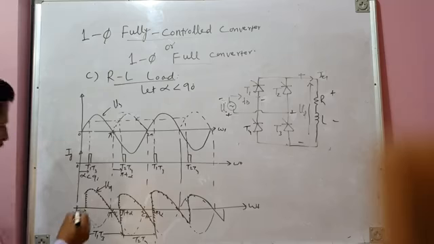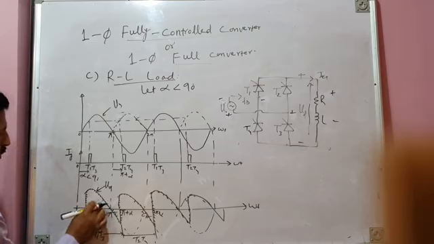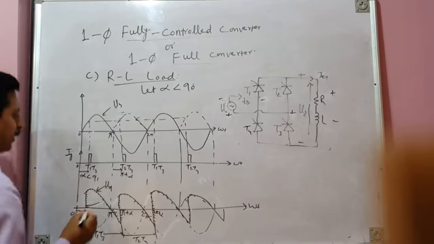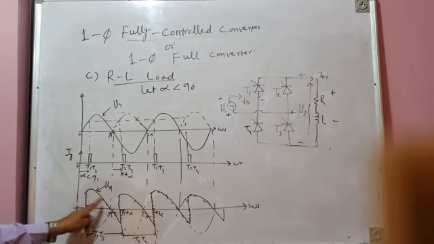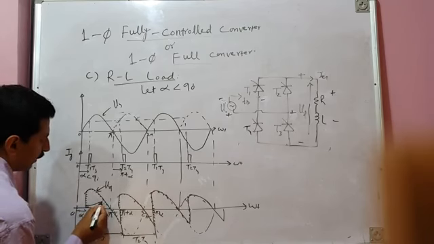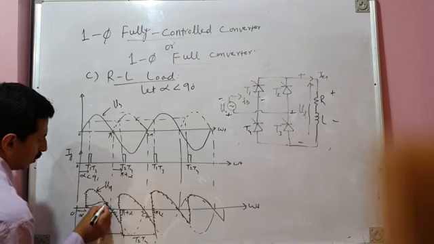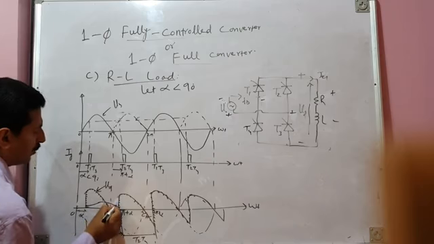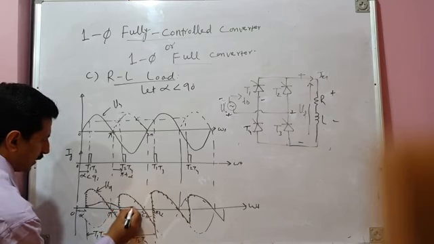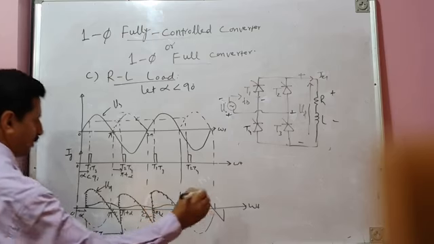Now here the current is rising. Since this is an RL load, the current will start rising from here. It will reach its maximum value not at pi by 2, not at pi, but between pi by 2 and pi, somewhere here, and then the current will start falling. Before it becomes zero, the next instant of firing occurs. So the current again starts rising, falls, again rises, falls, and so on.